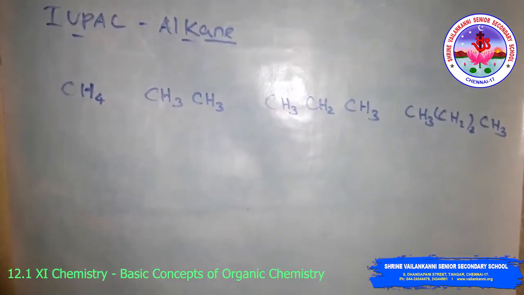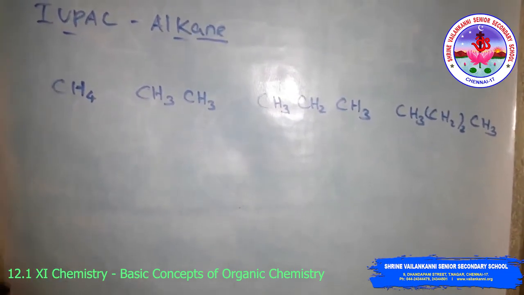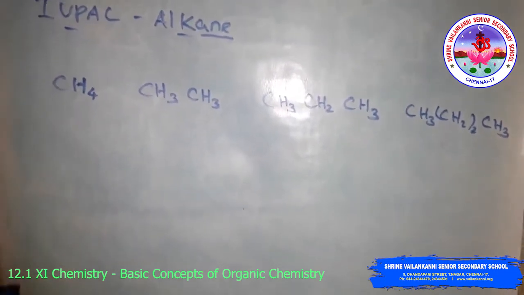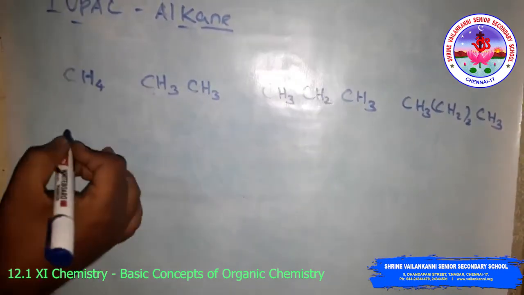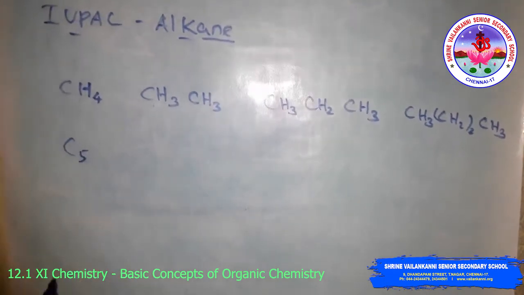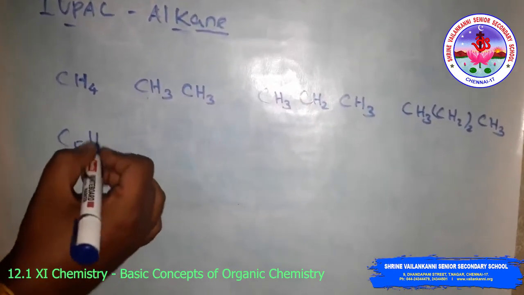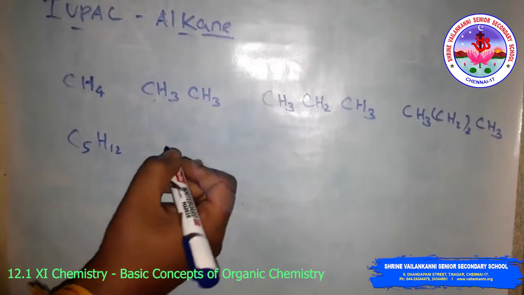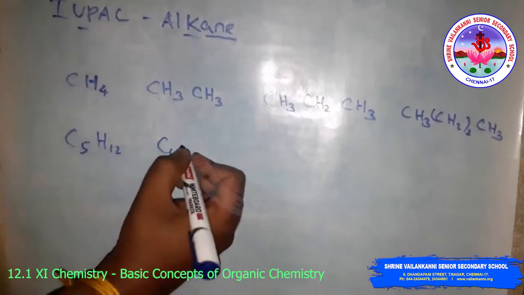Then like this: pentane, hexane, heptane. Carbon 5, that is C5H12, is pentane. C6H14 is hexane.